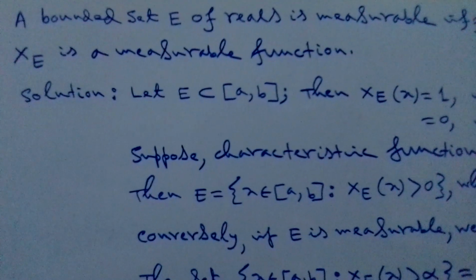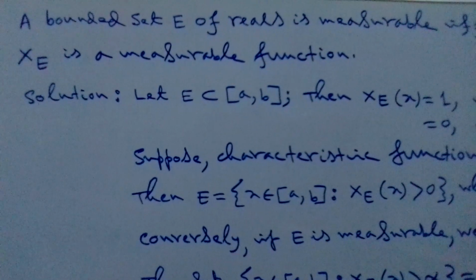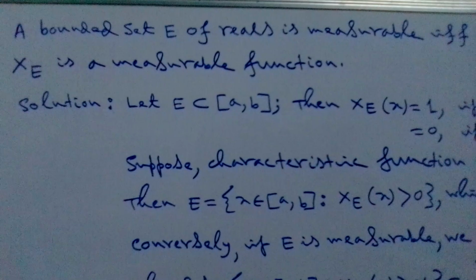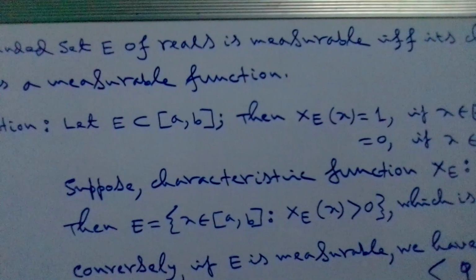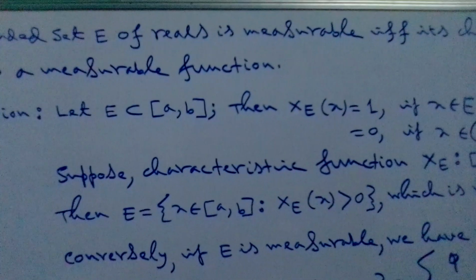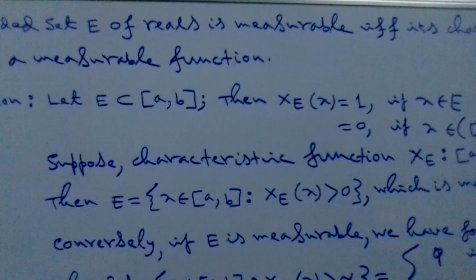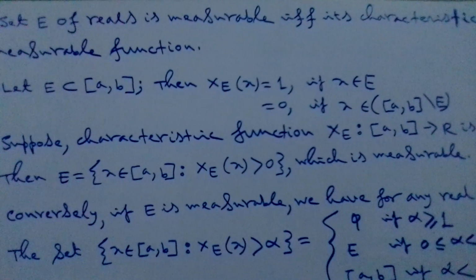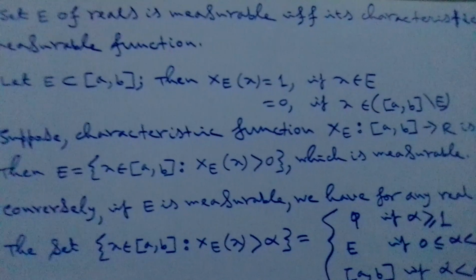At first, to prove this result, we need a bounded set of real numbers. So let us consider E is a subset of the closed interval AB, and then we look at chi E, the characteristic function of E at x. There are two possibilities: either x belongs to E, or x doesn't belong to E, that means x belongs elsewhere in the closed interval AB, rather than E.